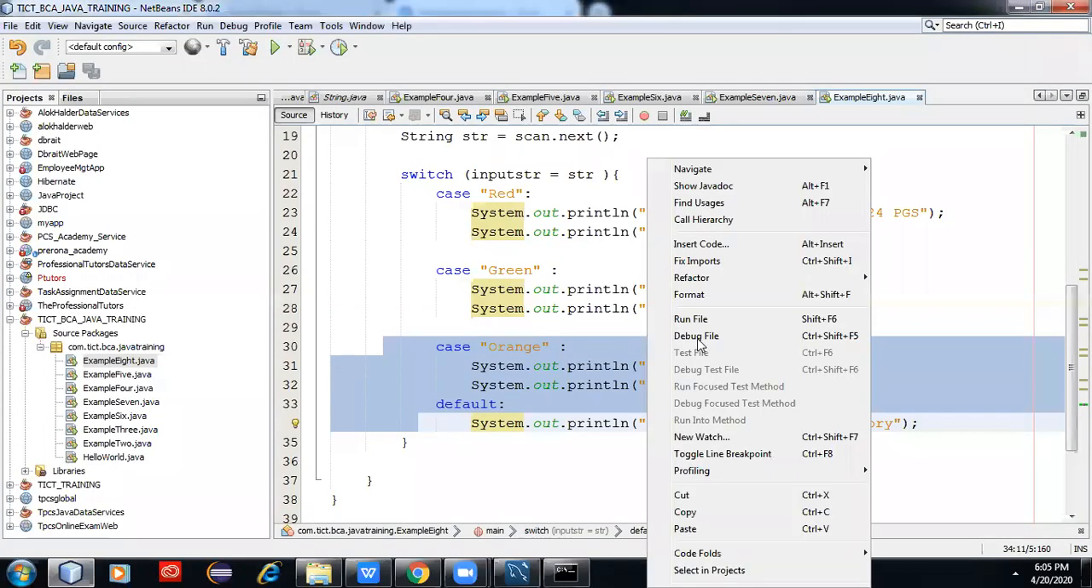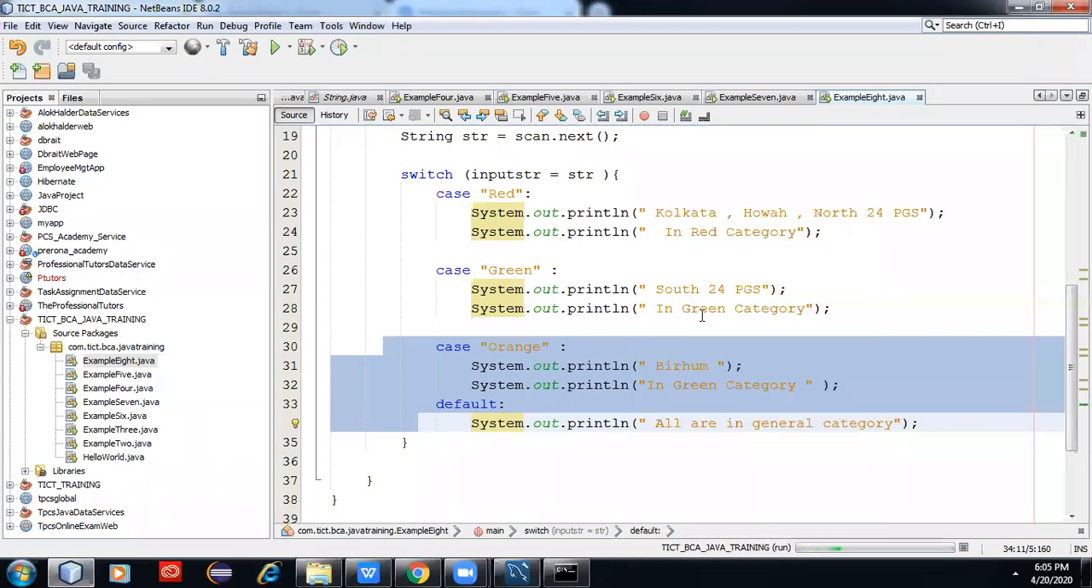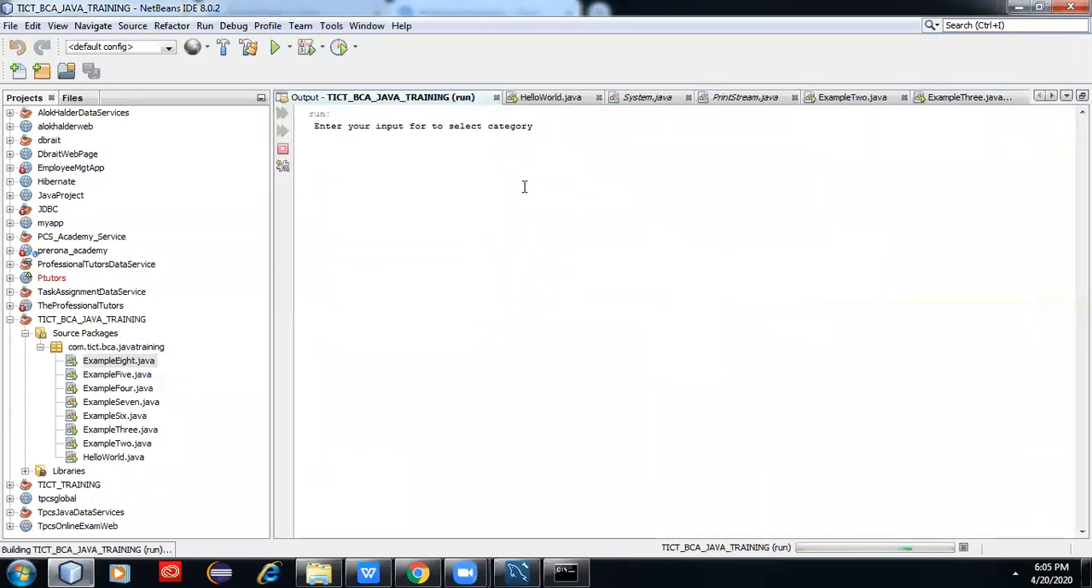Okay. Next, let me run the program where it will not match with any category. Write something which is not red, not green, not orange. Then which category will it go to? Everything is in default, the general default category. Okay. Next, what do you need to learn?